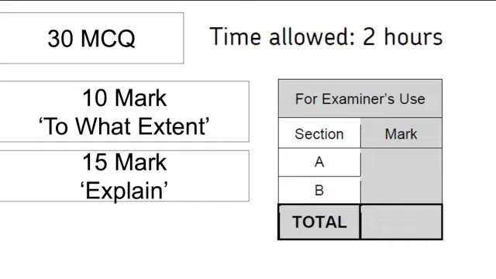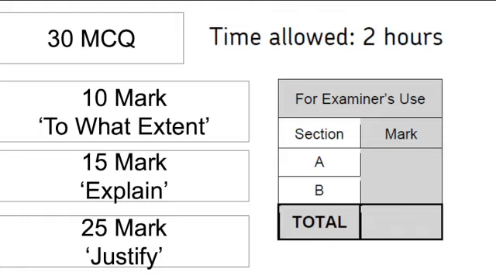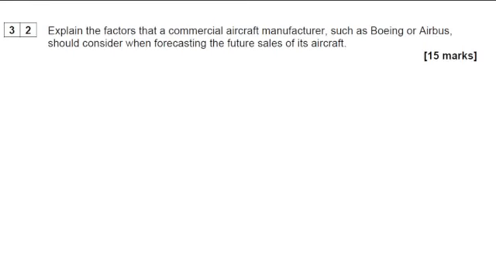Now, the next video in this series is going to be on the 25 mark justify, but let's just focus on the 15 mark explain. So this was the question in the 2022 paper. Explain the factors that a commercial aircraft manufacturer, such as Boeing or Airbus, should consider when forecasting the future sales of its aircraft. So just a reminder, forecasting is that prediction about future sales.